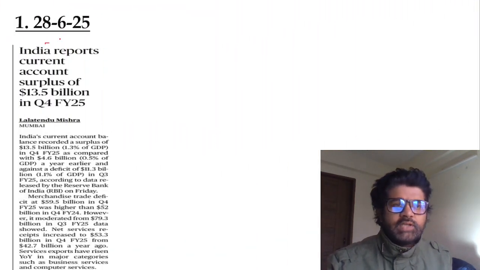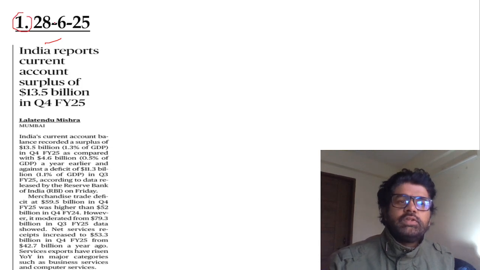So let's not waste time. Let's start with the first article of the day without wasting any time. 28th June 2025: India reports current account surplus.